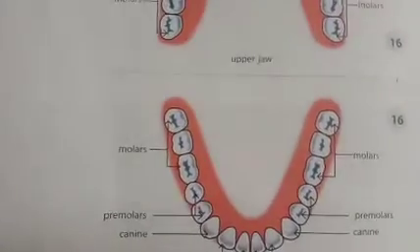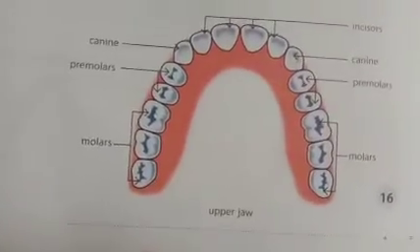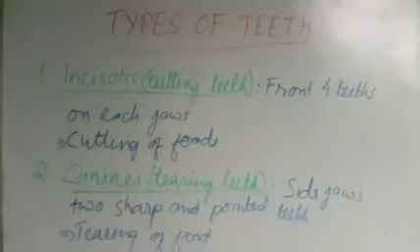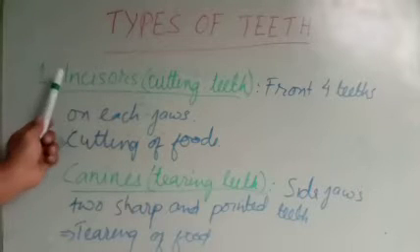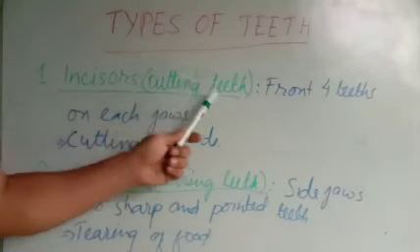Okay, we'll study about teeth now. Here are the types of teeth. The first one we'll study is the incisors. The other name for incisor is the cutting teeth.